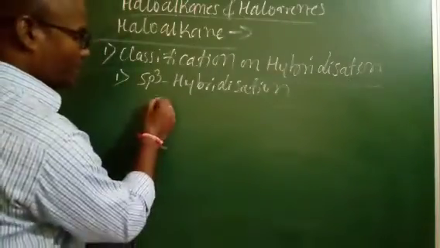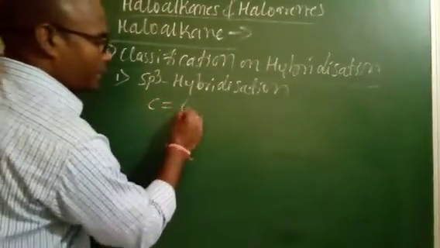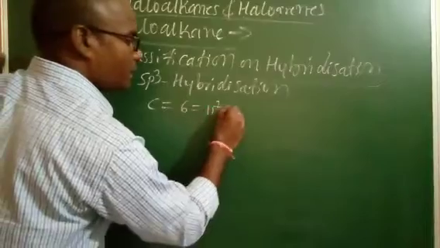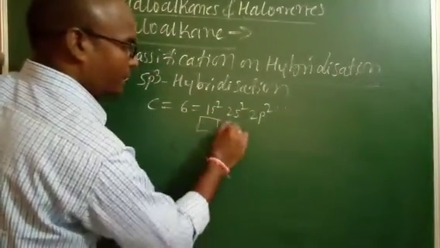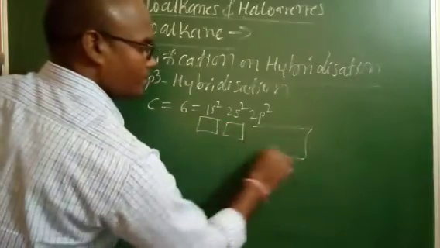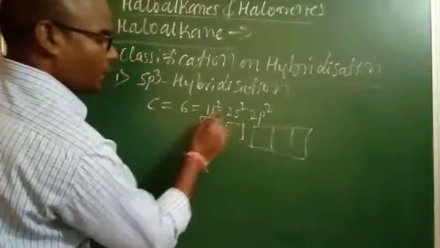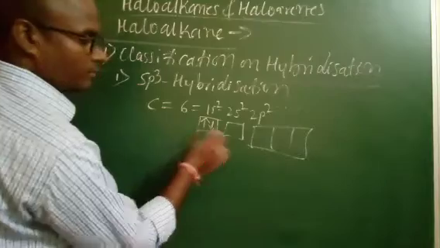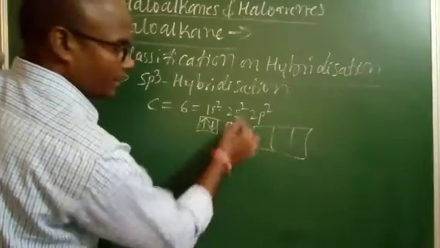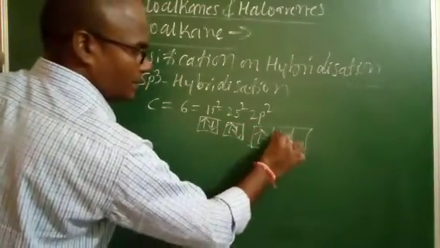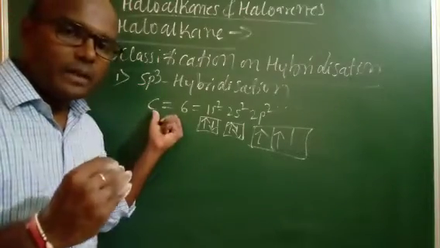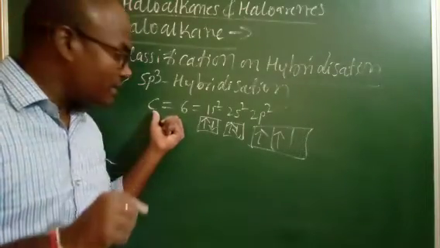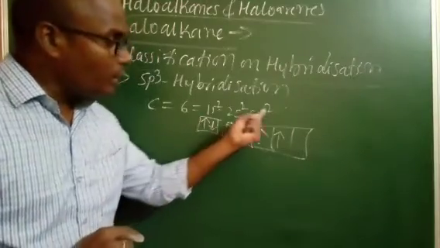How? Look at here. For example, carbon, atomic number 6. We know the electron configuration: 1s2, 2s2, 2p2. I will write the orbitals here, with two electrons in each. When the carbon atom absorbs energy, an electron is promoted to the excited state.